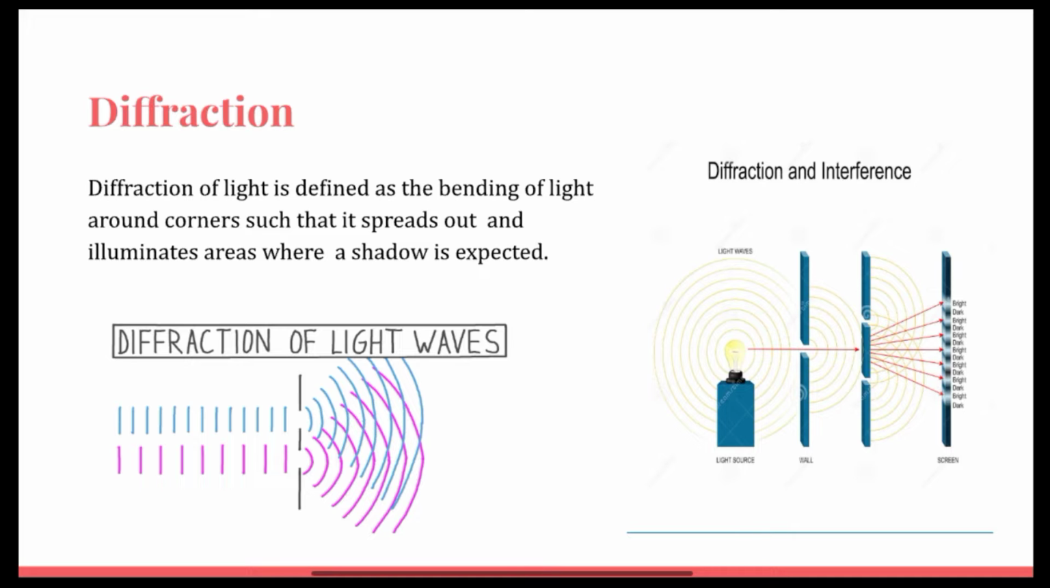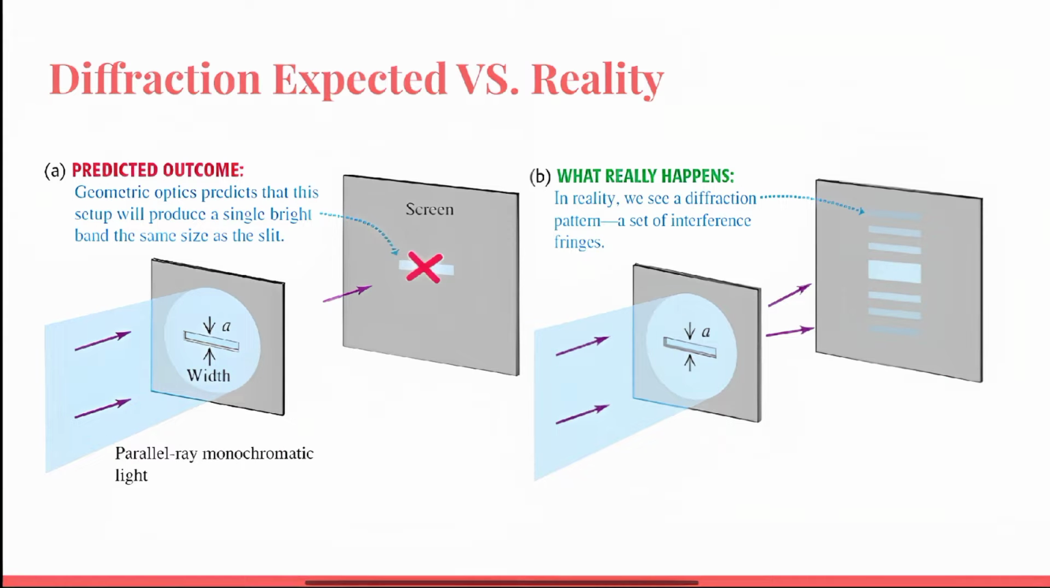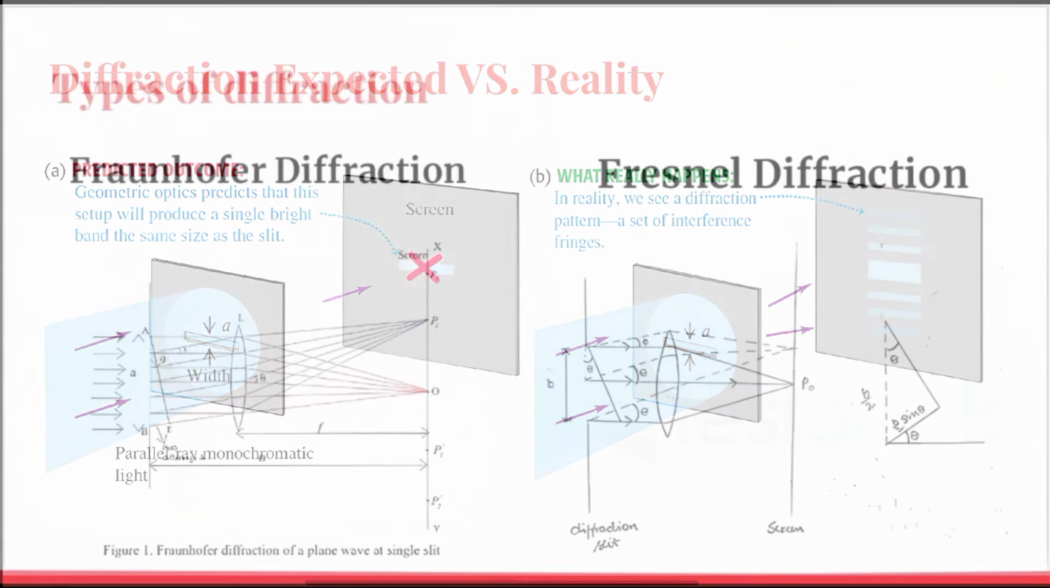Diffraction of light is defined as the bending of light waves through a narrow aperture such that it spreads out and illuminates areas where a shadow is expected. Geometric optics predicts that when light passes through a narrow aperture, it will produce a single bright band the same size as the slit, but in reality, we see a diffraction pattern that produces a set of interference fringes. So we can say diffraction cannot be explained with geometric optics, it requires wave optics.